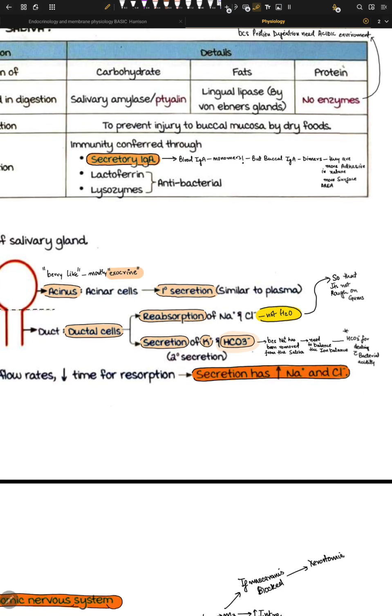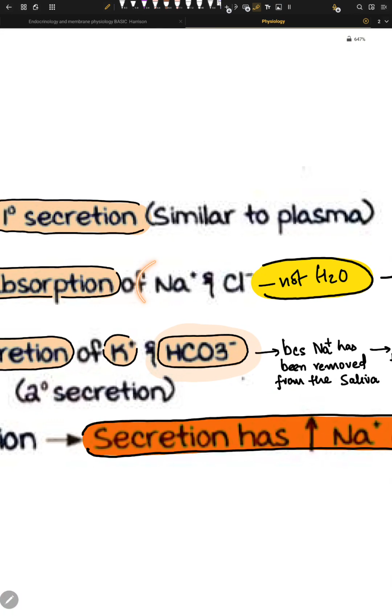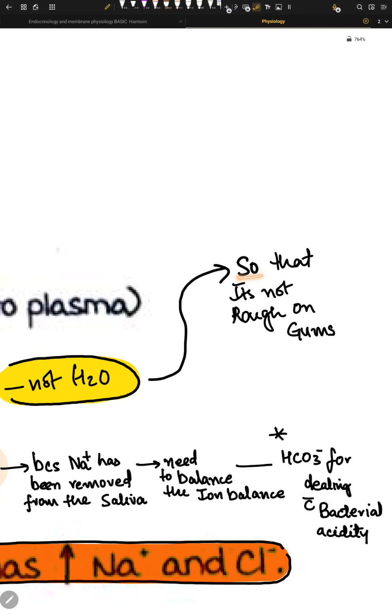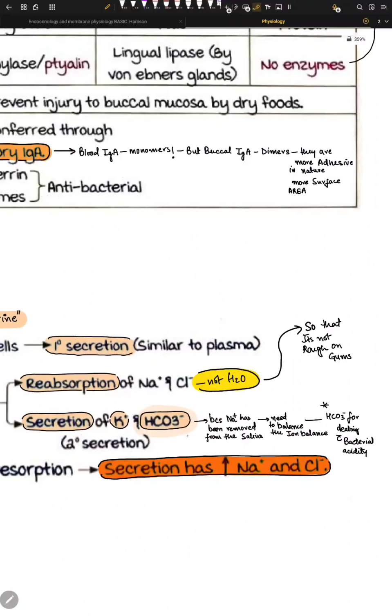For reabsorption, they want to reabsorb some sodium and some chloride. Why do they want to reabsorb these things? So that it's not rough on our gums, because these are really harsh ions. Chloride can just remove the epidermal layer on your gums. So we don't want a lot of sodium and chloride.